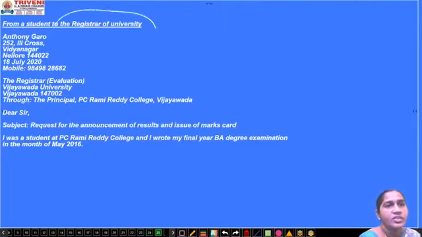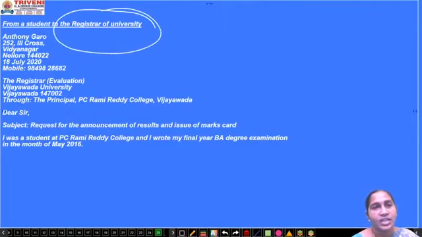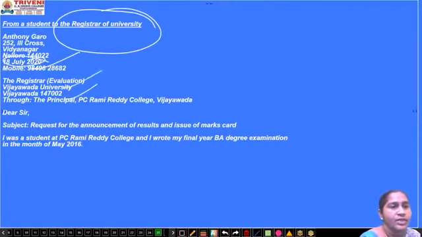Next one, a registrar. These are samples of official letters which I am showing you. This is a registrar of a university, and a student is writing to the registrar. So again, from address, date, to address. The student is not writing directly to the registrar. The letter is sent to him through the principal.